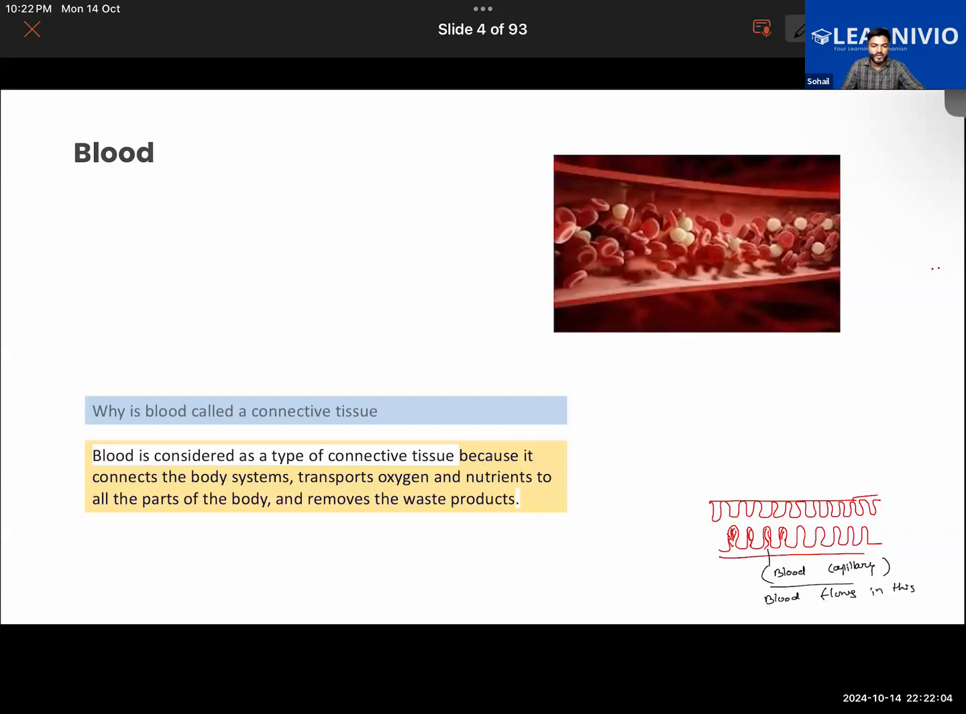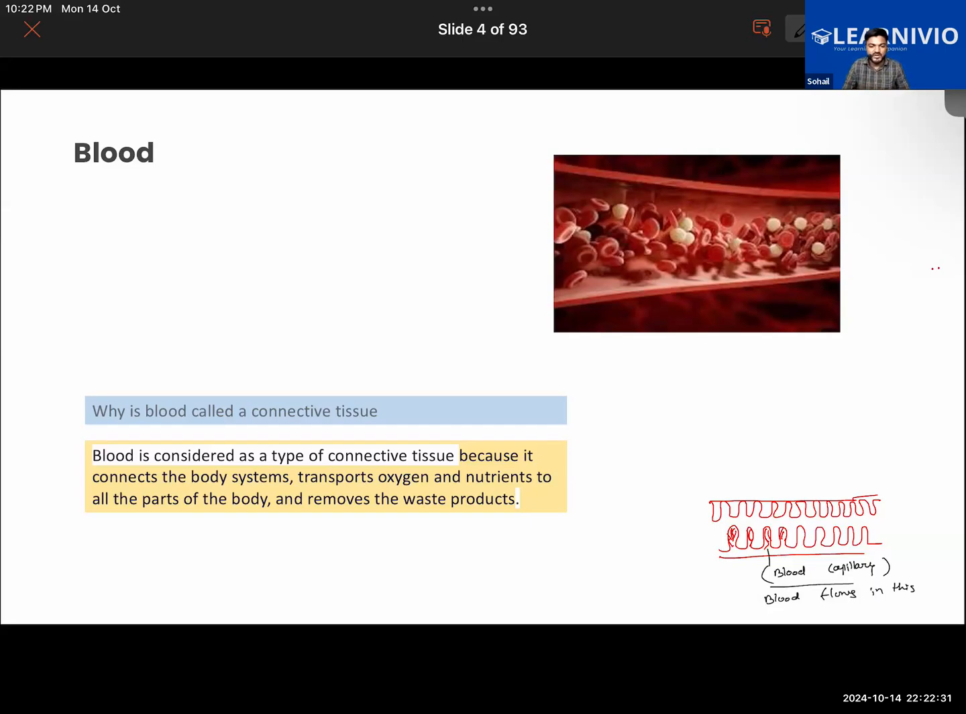Why is blood called a connective tissue? Blood is considered a type of connective tissue because it connects the body systems, transports oxygen and nutrients to all the parts of the body, and removes the waste products. Okay. So we are considering blood as a connective tissue. There are several reasons for this. One is that it is connecting the different systems of the body.